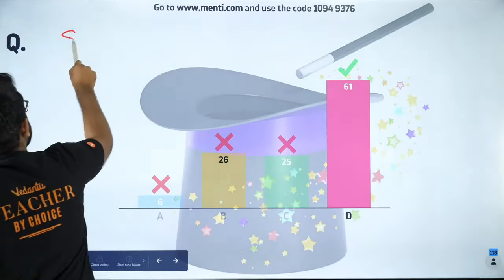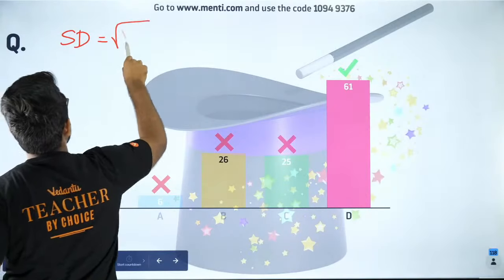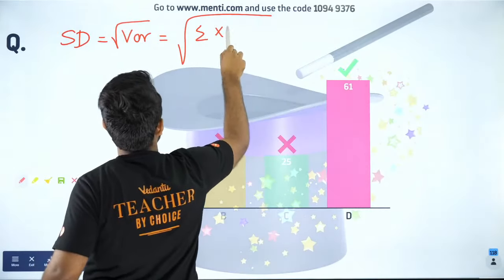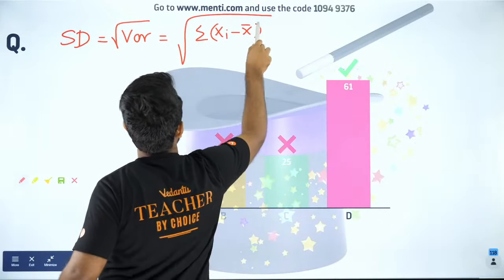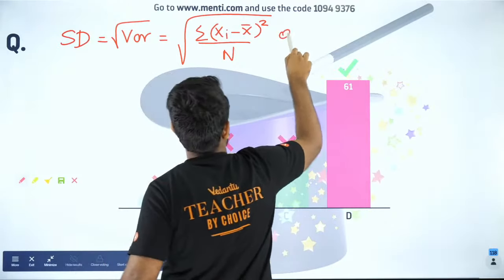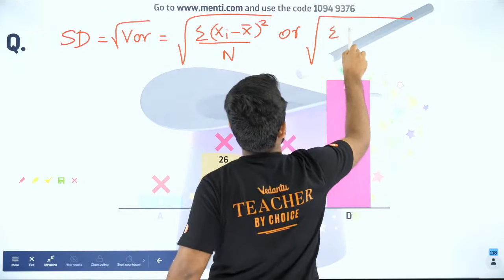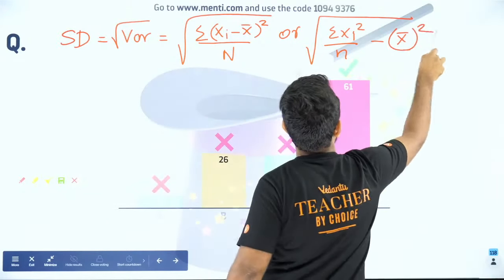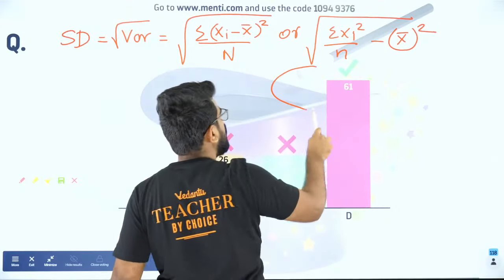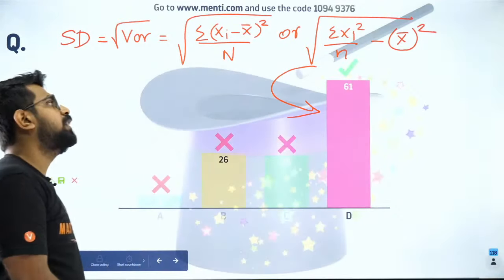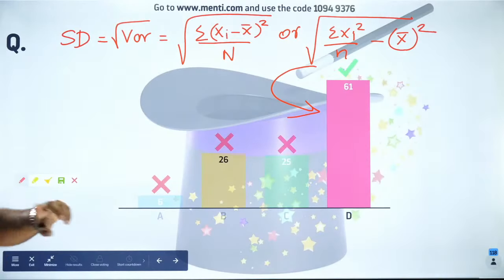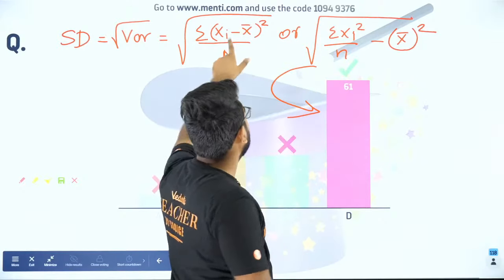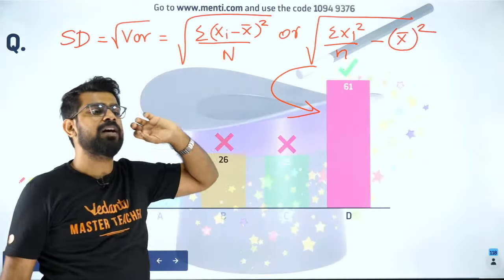So the formula for standard deviation is nothing but the square root of variance, which is equal to the square root of sigma xi minus x bar the whole square divided by n, or it is the square root of sigma xi square by n minus x bar the whole square. So this is what they gave. So this was option D. Okay. I hope you guys enjoyed it. So both these formulas are correct for standard deviation. I hope you guys have understood it.